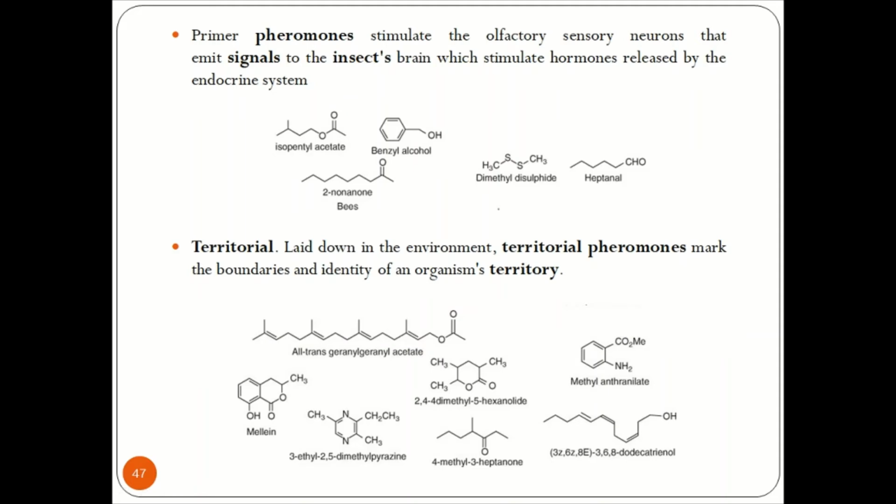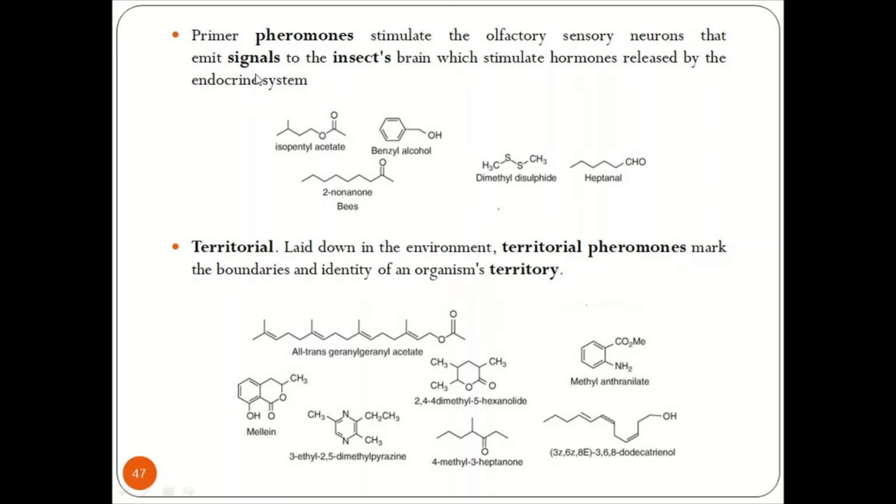Primer pheromones stimulate the olfactory sensory neurons that emit signals to the insect's brain, which stimulates hormones released by the endocrine system. Primer pheromones tell the other insect's brain that the signal has been emitted. That means when the exocrine system of one insect releases a pheromone, the endocrine system of the other insect will release primer pheromones, telling that a pheromone has been released into the environment. That means there is some signal given by some insect.